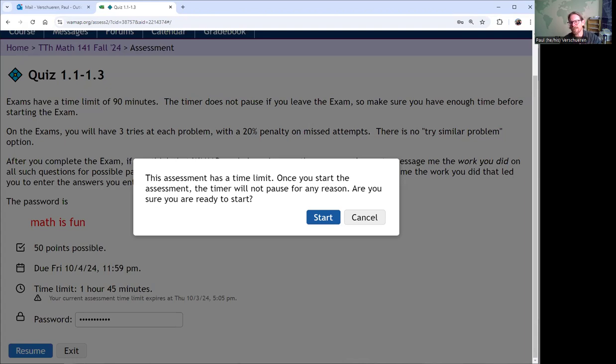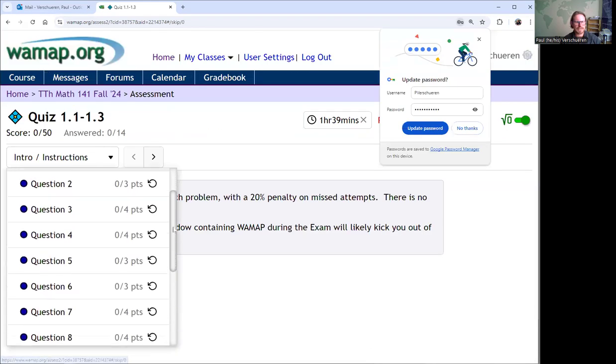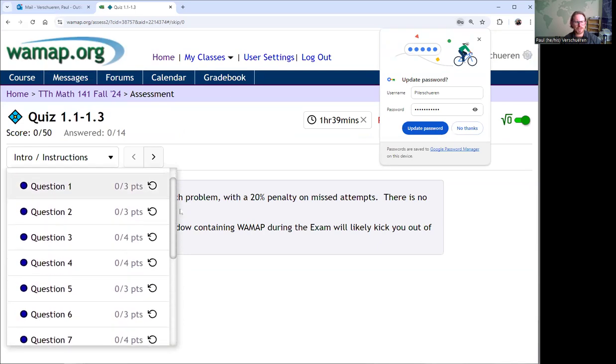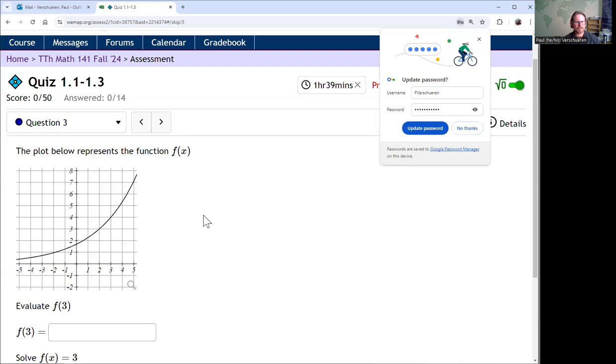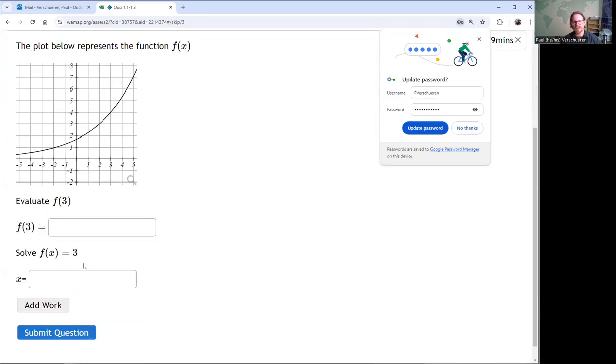Part of the reason you have all this time, I'll show you the quiz really fast. You'll see it's not going to show you the details. It's going to give different questions and different orders for people, but there's 14 questions. Say I just jump to a random question. Based on this thing, find f of 3, very similar to homework questions. So if you want to study for this exam, just study your homeworks, regenerate problems again and again.